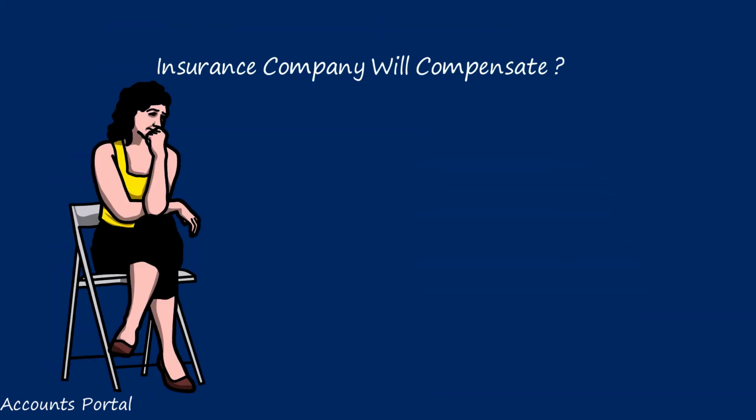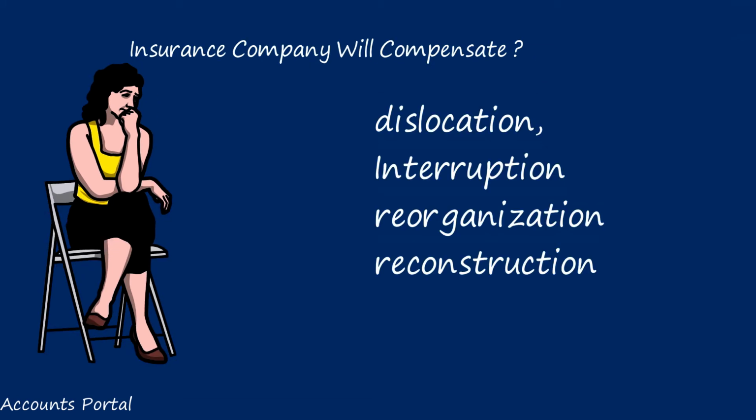Next question arises, how long will the insurance company compensate? Can you tell the insurance company, I was completely disturbed and unable to do business for the next 3 years, compensate the claim for 3 years? The answer is no. Then how long will the insurance company compensate? Time taken to restore the normal business. This period is called technically dislocation period or interruption period or reorganization period or reconstruction period.